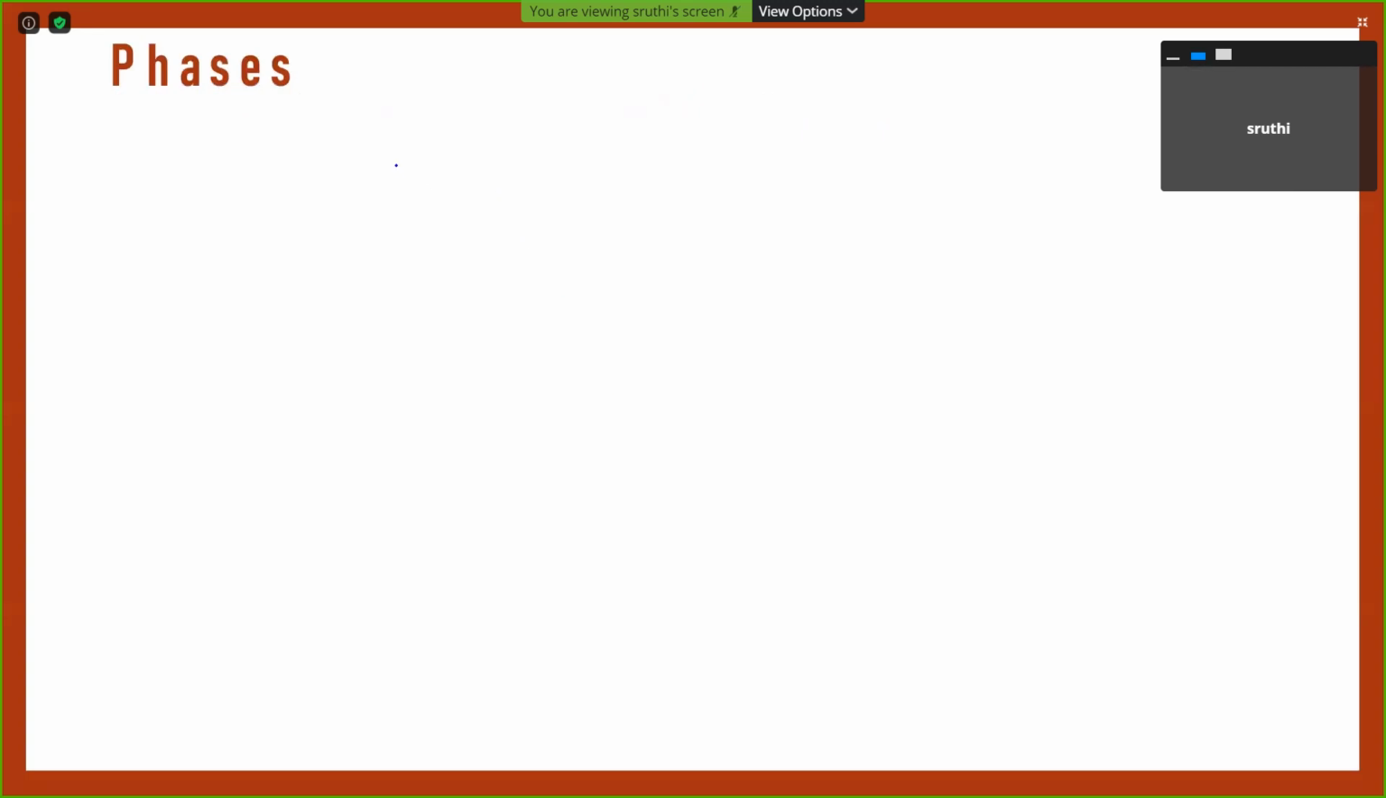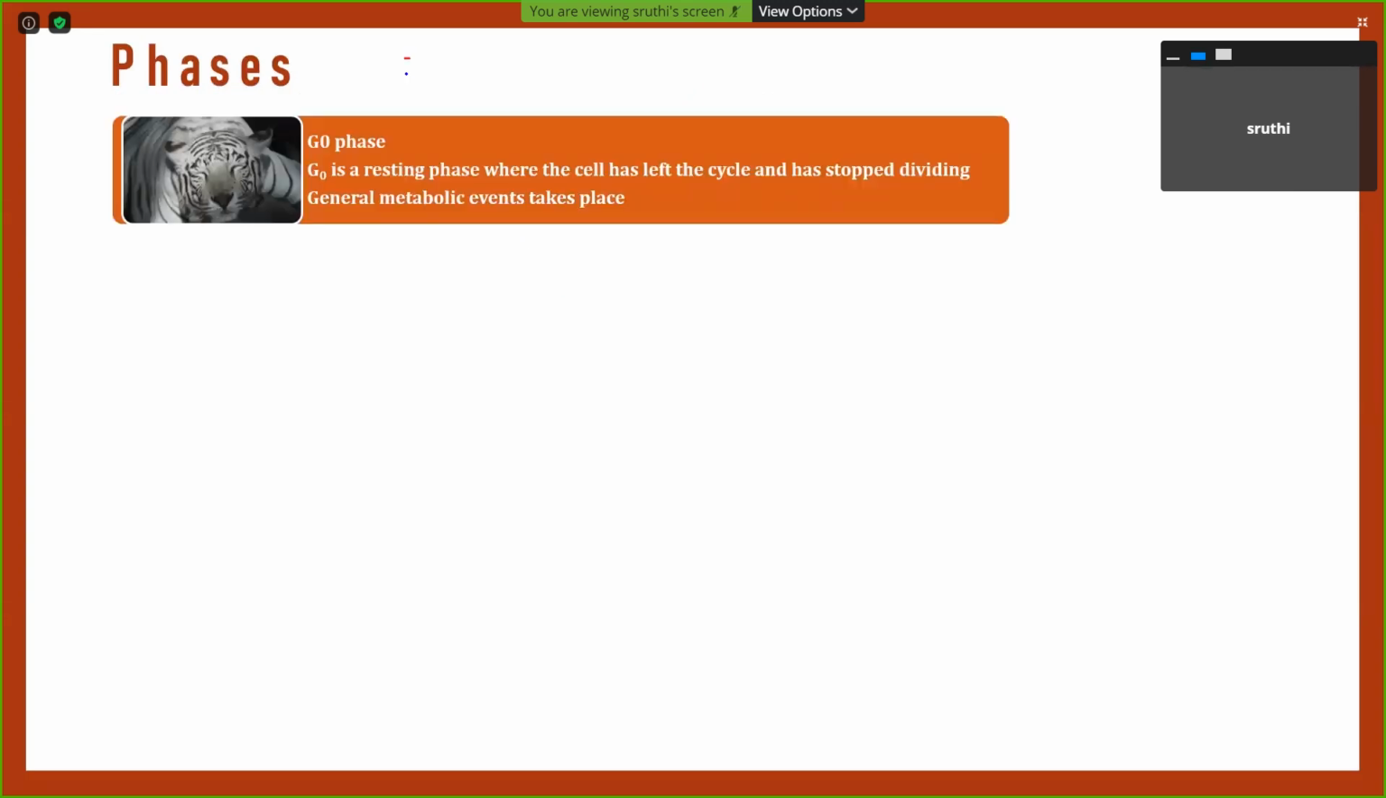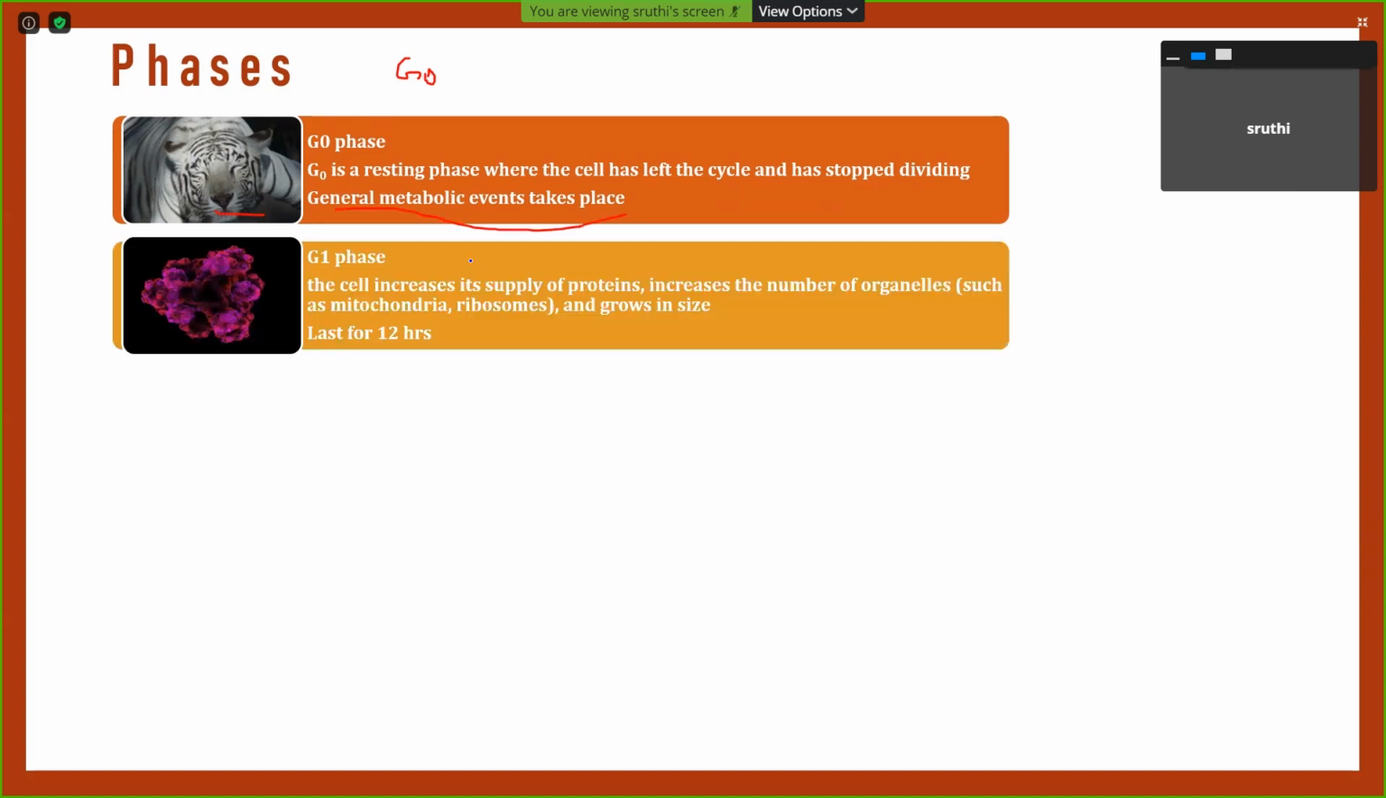Now, the interphase includes the G0 phase, which is a quiescent stage where the cell appears to be resting, but all the general metabolic events take place. Then the G1 phase lasts about 12 hours, and the supply of proteins and organelles, such as mitochondria, all increase and the cell grows in size.